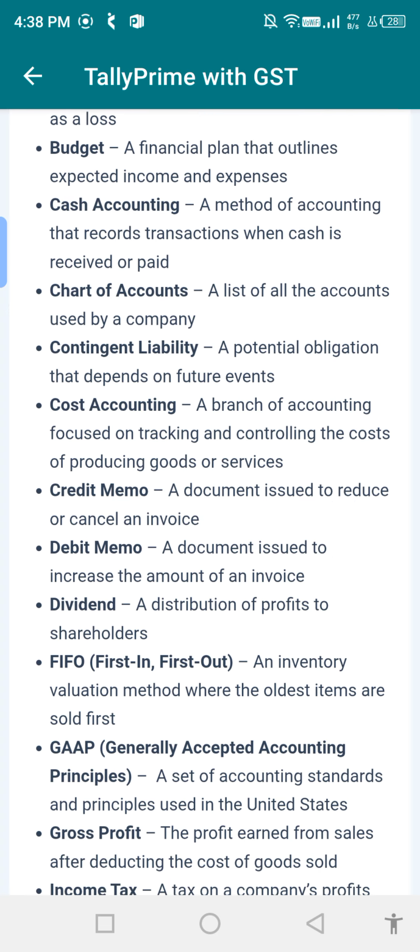FIFO: first in, first out, an inventory valuation method where the oldest items are sold first. The older items will be sold first.